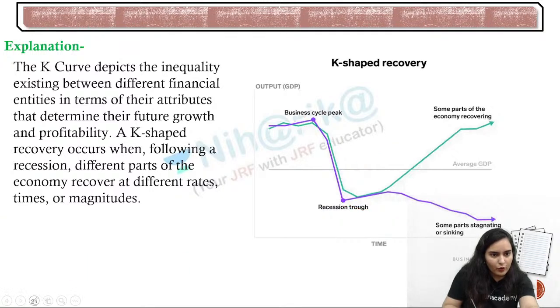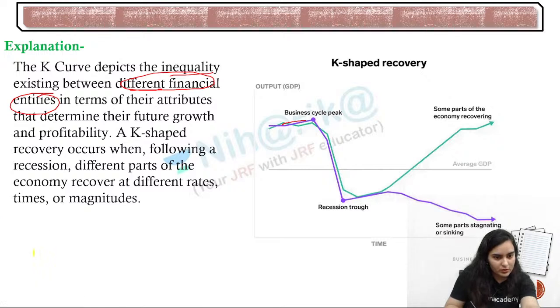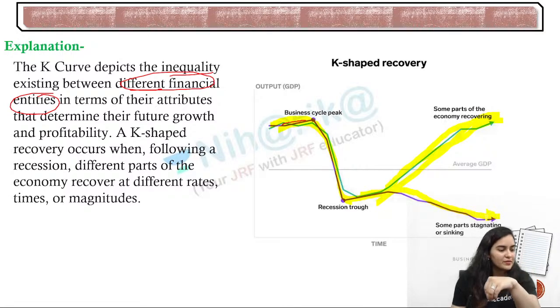So now, what is this K curve saying? K curve depicts the inequality existing between different financial entities. See both the financial entities, how they are moving. See how these entities are going like this. Then after that, there is an inequality that one entity is actually having some profit, or you can say economic recovery, and one financial entity is still sinking, stagnating. So that will be the K curve.